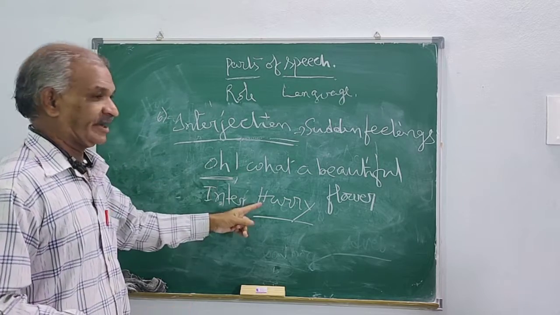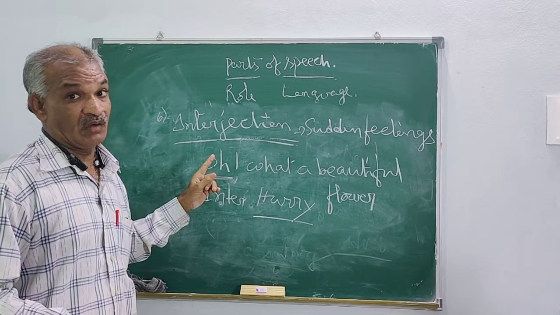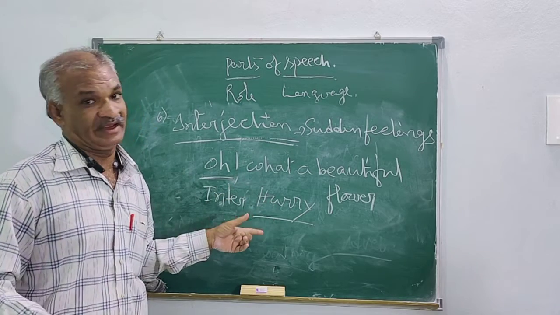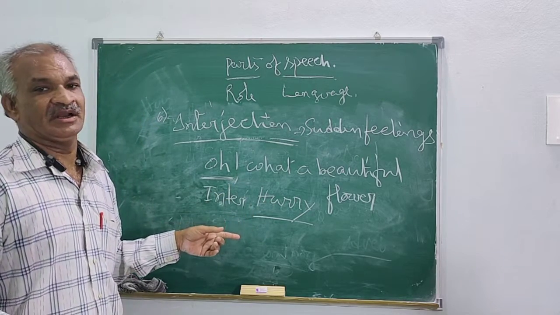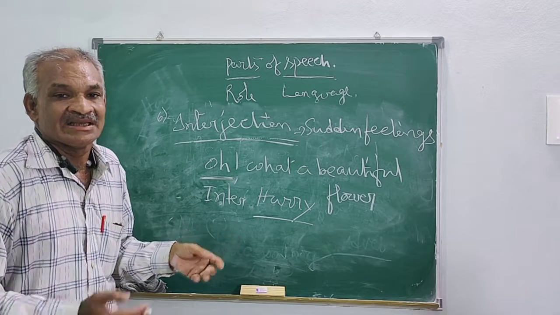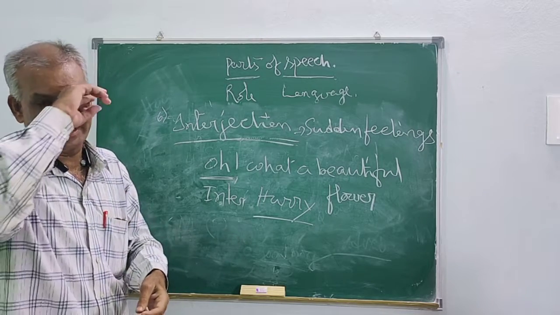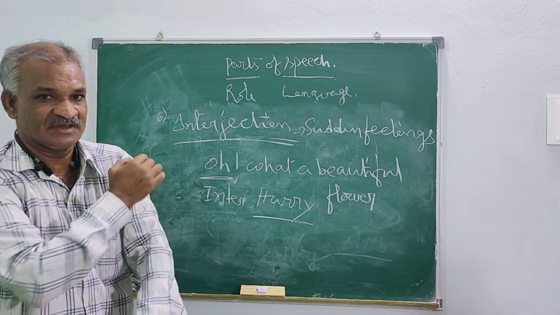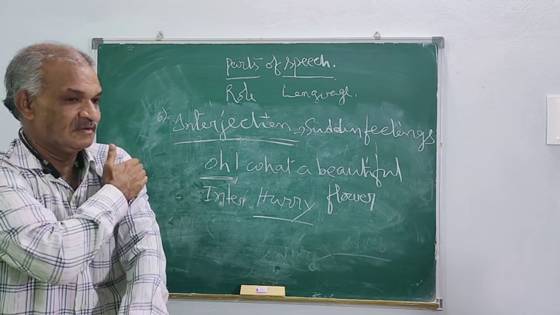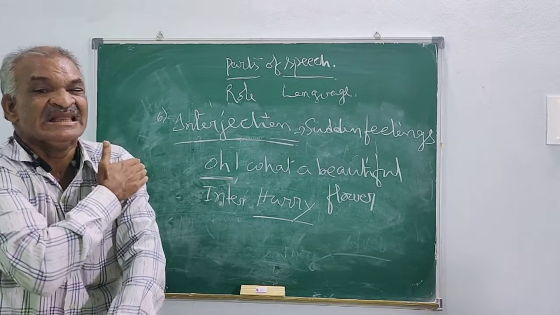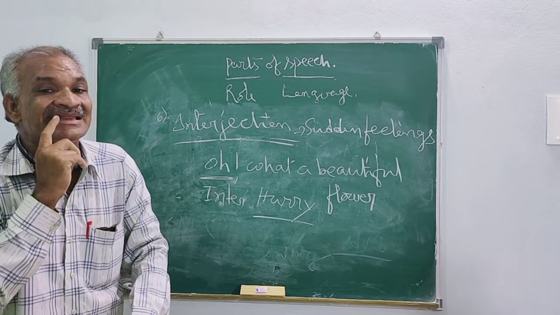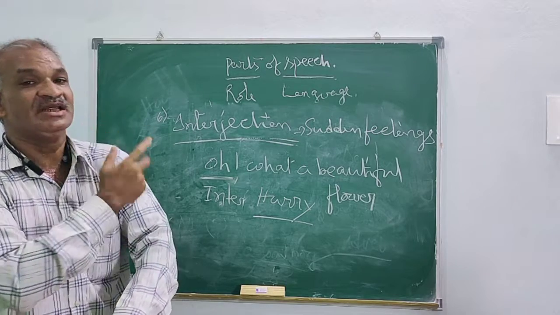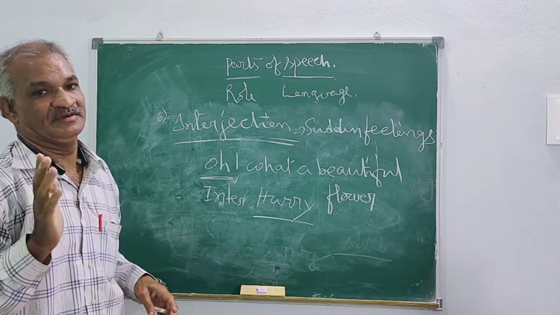Some feelings we can write, like oh, wow, what a beautiful, hooray, but some you cannot. Suppose you are writing your notes, and all of a sudden a mosquito bites you. This we can express, but we cannot write it.